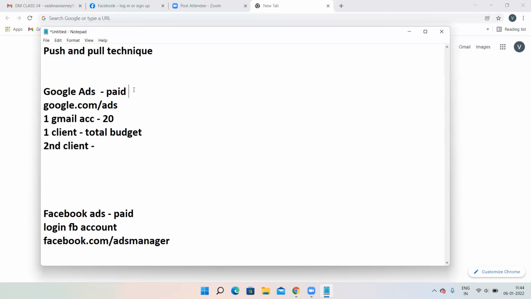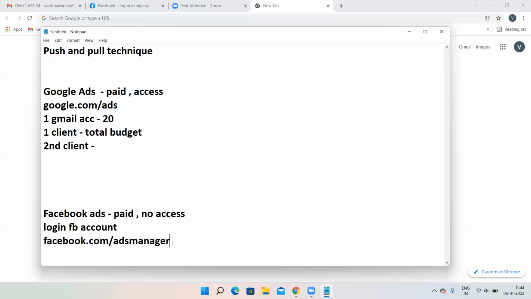And here, one more thing is you can give access, right? You can give access to somebody else. I have shown you how to give access to your Google Ads account to somebody else, to your employee and all. But the thing over here is you cannot give the Facebook ads account access. No access. You cannot give Facebook ads account access.